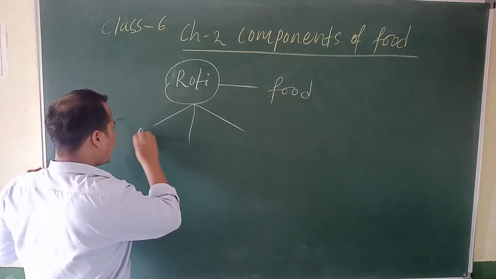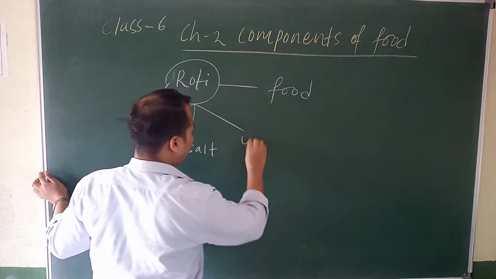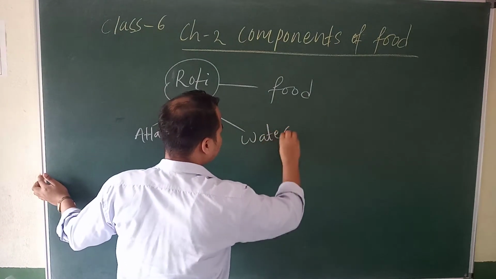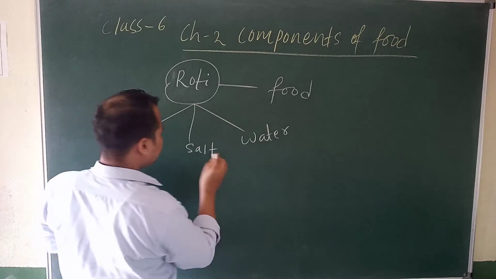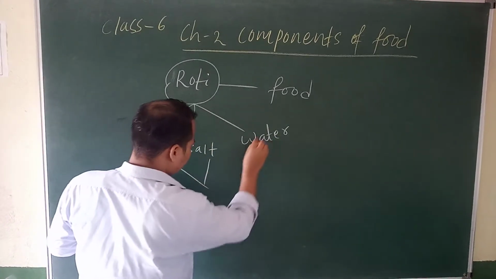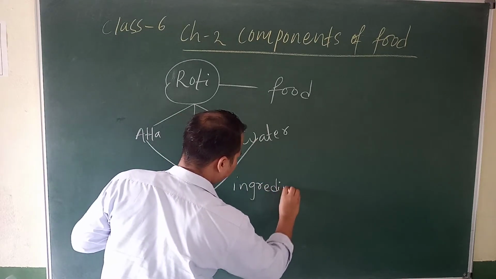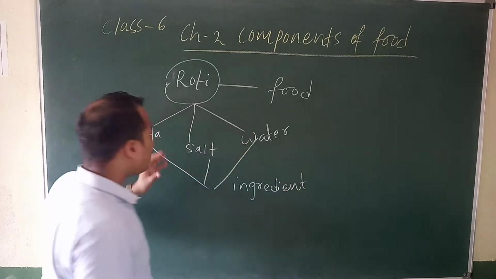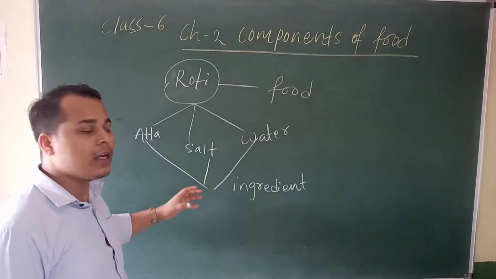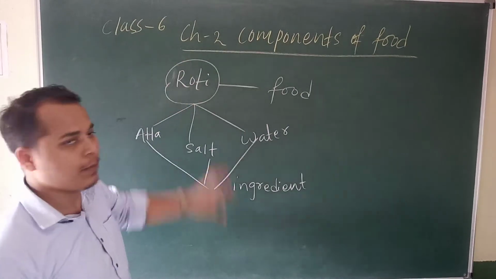This is atta. Yes or no? Then salt. Then water. These are called what? Ingredients. So these are the raw materials which are required to make roti or chapati.